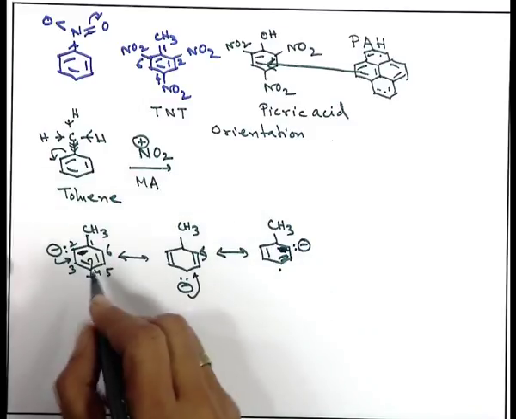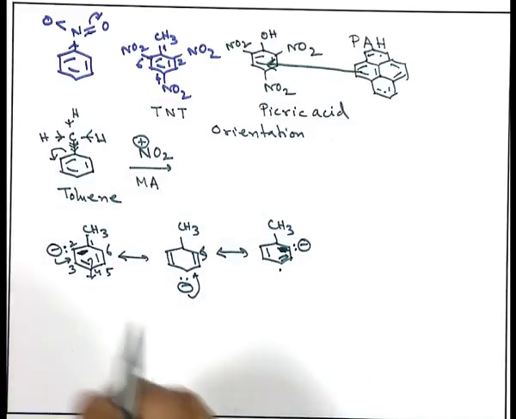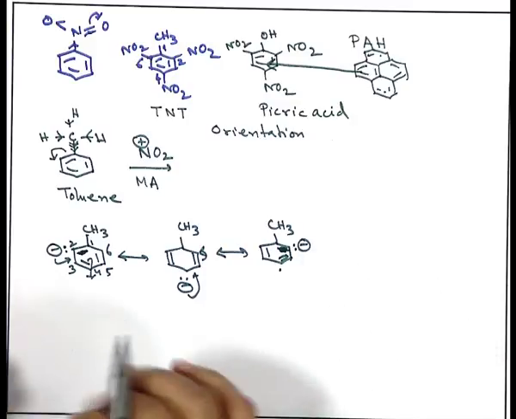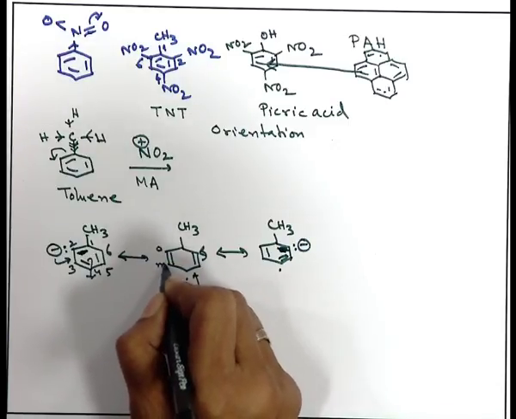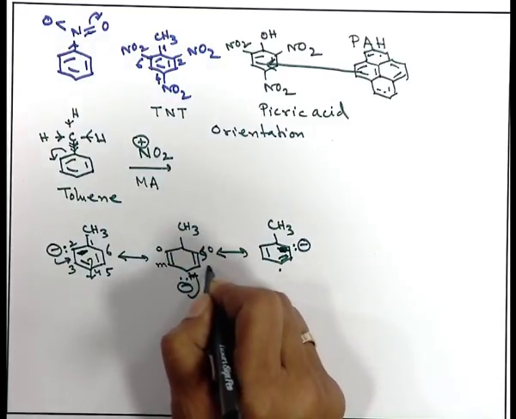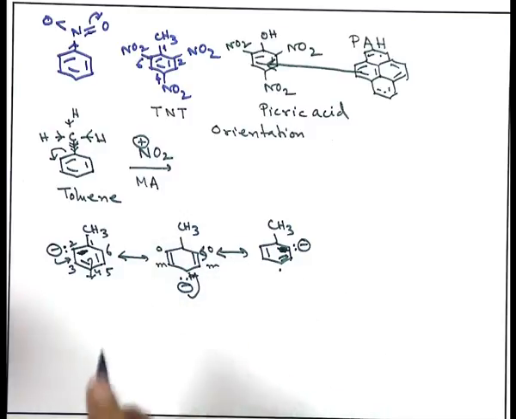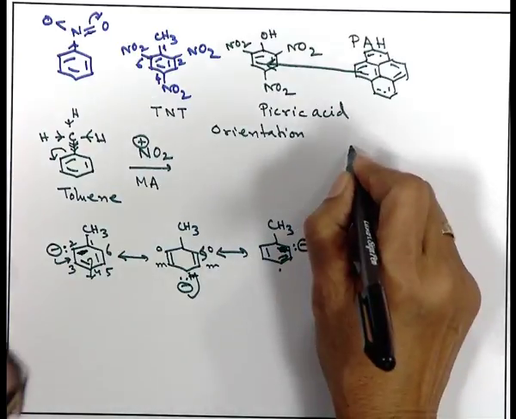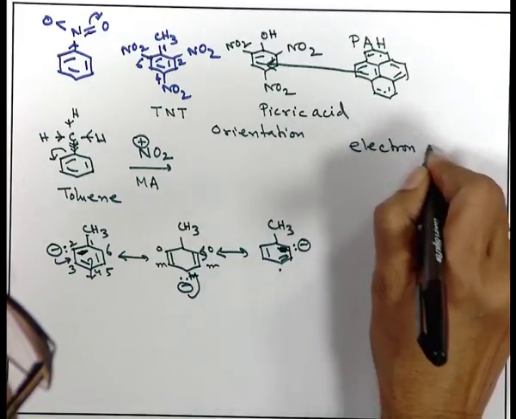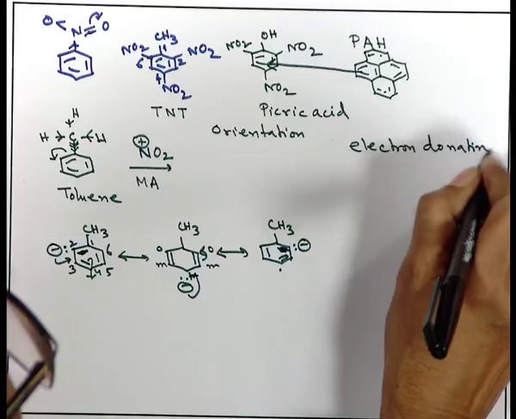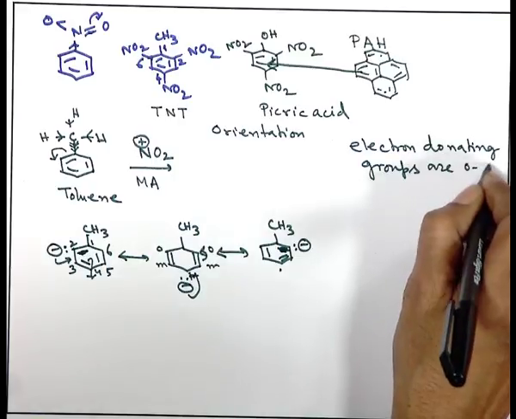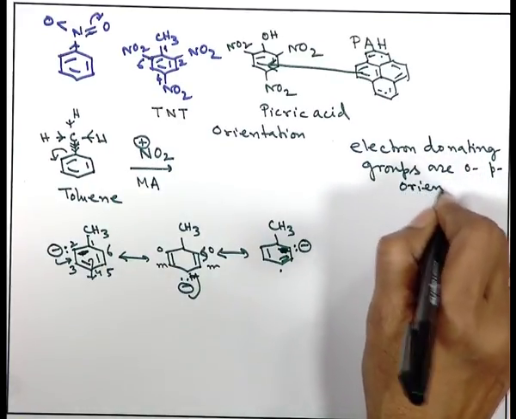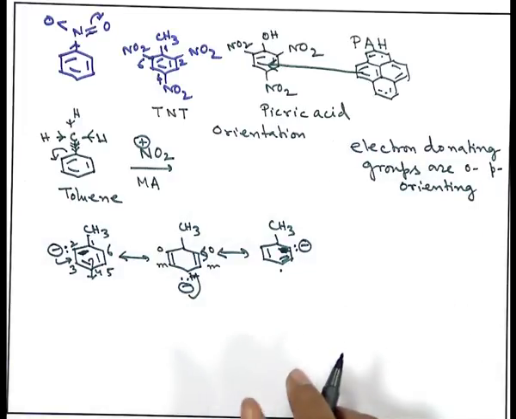So, what does it mean? The electrophile should enter either at the 2 position or 6 position, they are equivalent, or at the 4 position, and these positions are called ortho, meta and para. So, in this way, ortho, meta and para. In one way we are able to see that electron donating groups are ortho para orienting. What does it mean? That if some group is there in the benzene ring, I have taken one example, that is methyl.